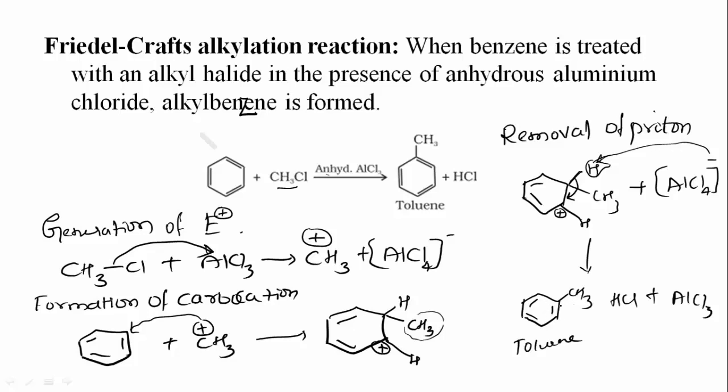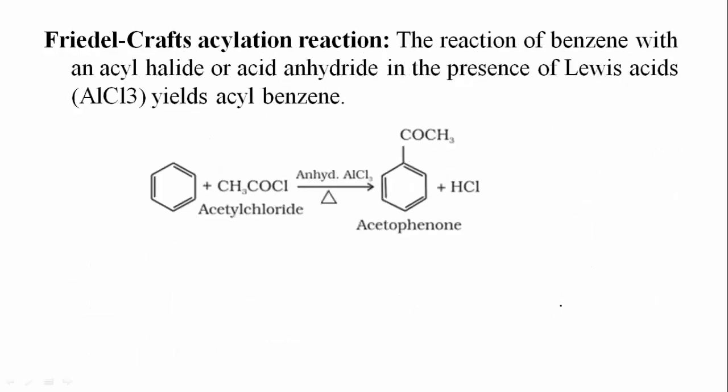So how do you convert benzene to toluene? If they ask, then you have to write the Friedel-Craft's alkylation reaction. This is one of the important reactions, so remember this, and remember the mechanism also for all these compounds. Only one general mechanism is there, so for all of them you have to follow the same steps. The only difference is the generation of the electrophile, which you have to remember. Then the next reaction is Friedel-Craft's acylation reaction.